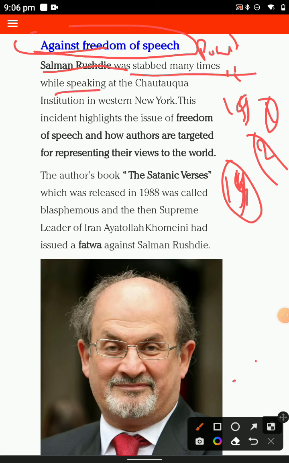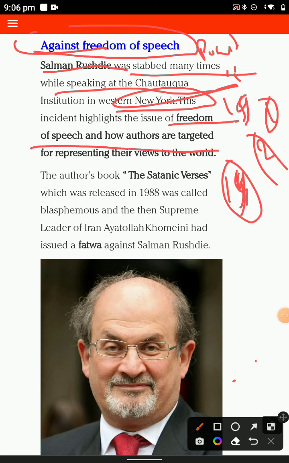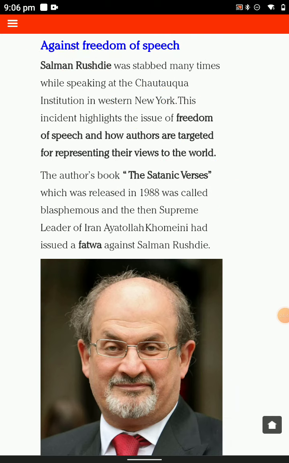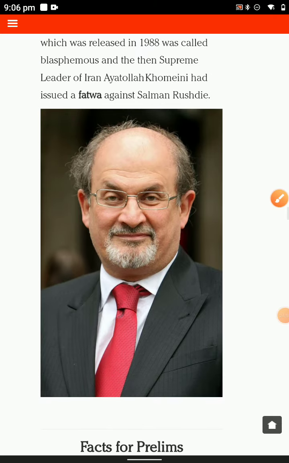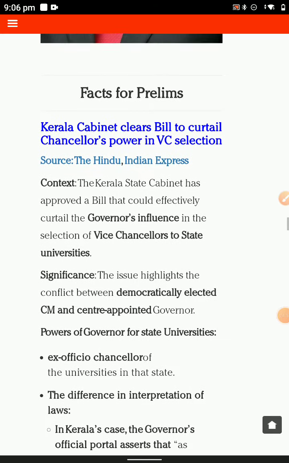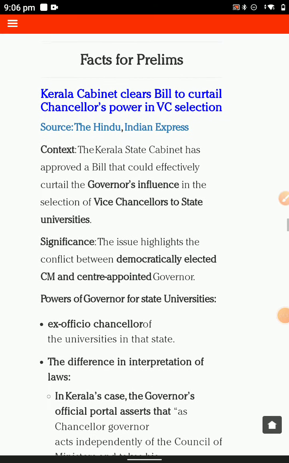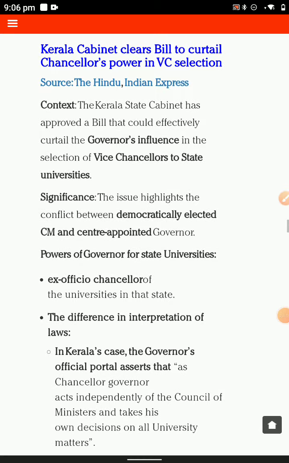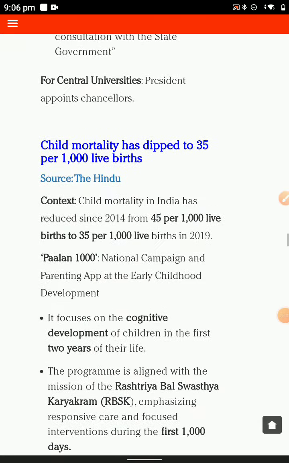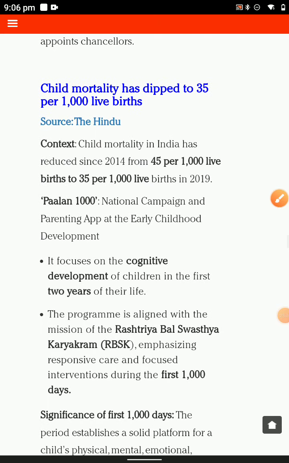The stay may be the speaking of the New York. The freedom of speech, how the author was targeted for refusing to wave the award and the static vision. That is the Rushdie, the biggest person. Salman Rushdie is also called a fact of the prelims. Kerala cabinet cleared the bill on the critical censorship of power of the vessel, in the source of the Hindu, Indian Express. You have related this to child mortality rate.